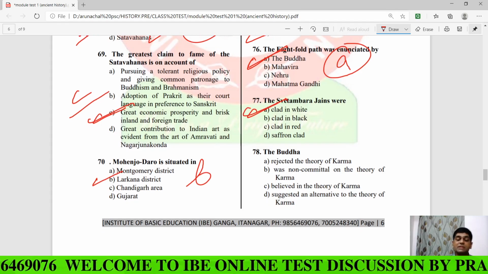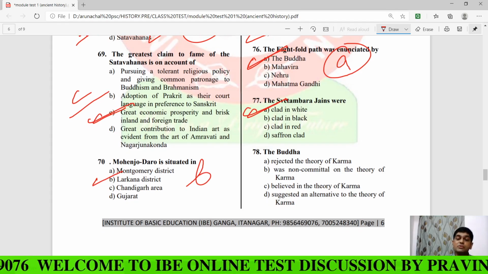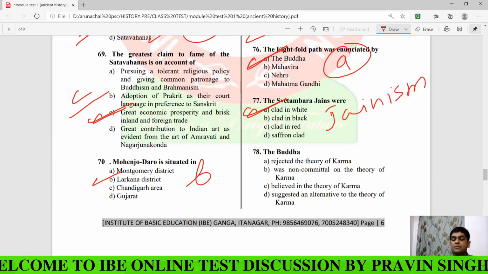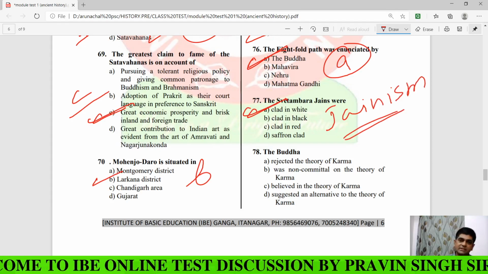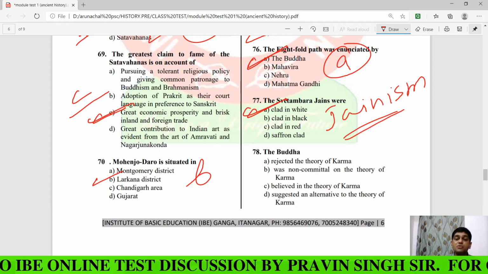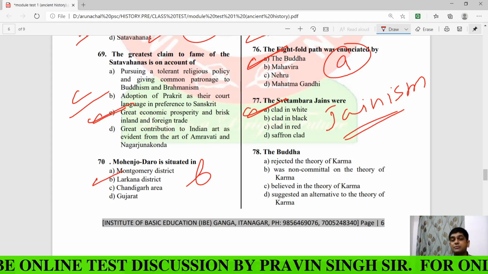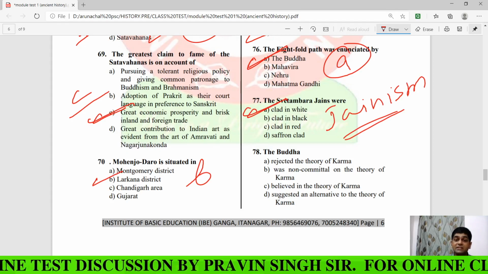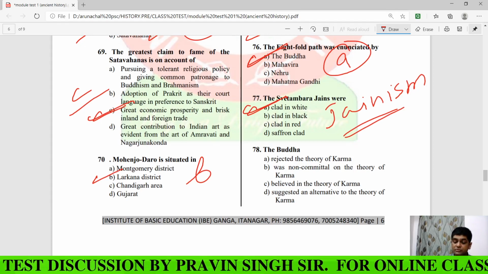Svetambar and Digambar are the two most important sects of Jainism. The priests or monks of the Digambar sect do not wear cloth, while the priests or monks of the Svetambar sect wear white clad, or white cloth.